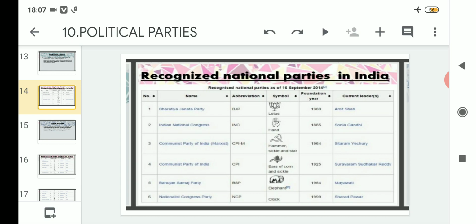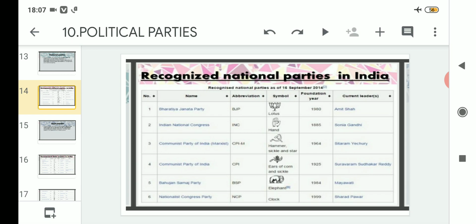Number one is Bharatiya Janata Party, and the abbreviation is BJP. The BJP is currently in power in India, and it is heading its coalition named NDA. The symbol of BJP is lotus, and the BJP was formed in the year 1980. That means almost 40 years back, and the current leader is Amit Shah. And if you look at the present time, the current leader's name is JP Nadda. Now the leadership has changed.